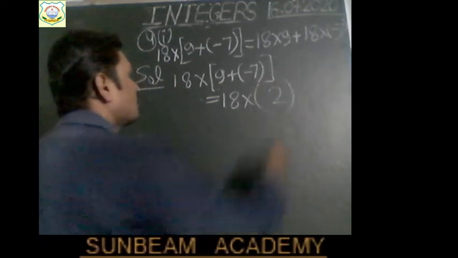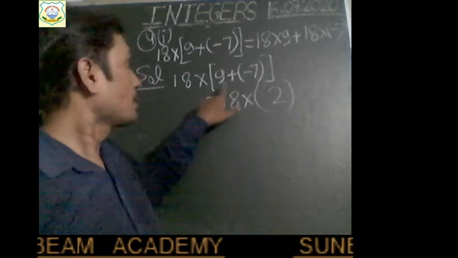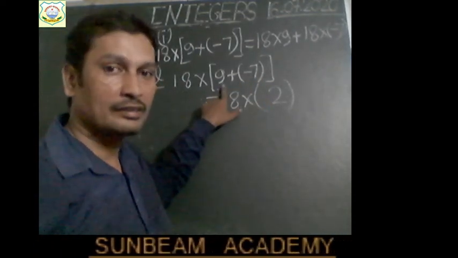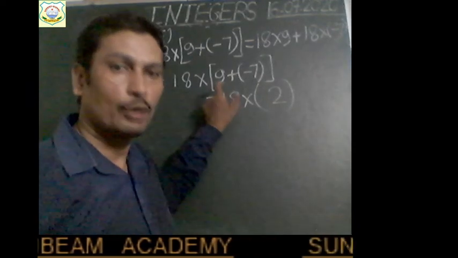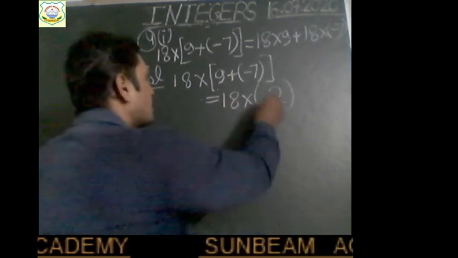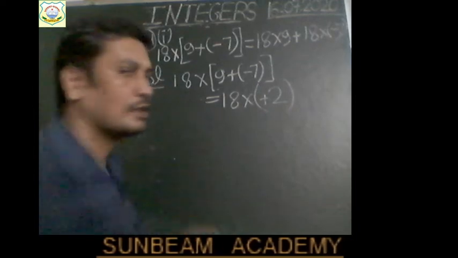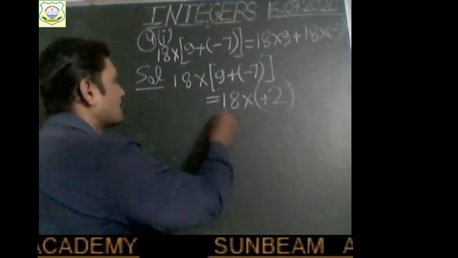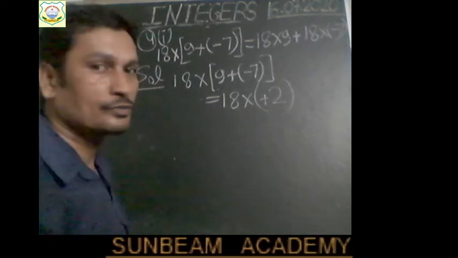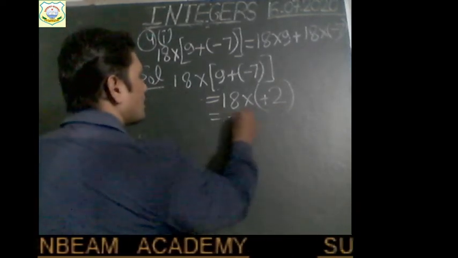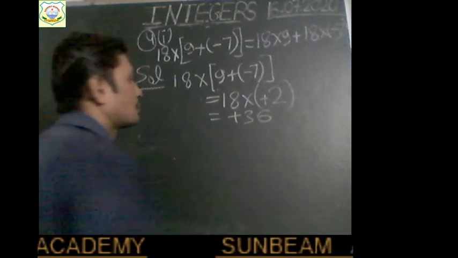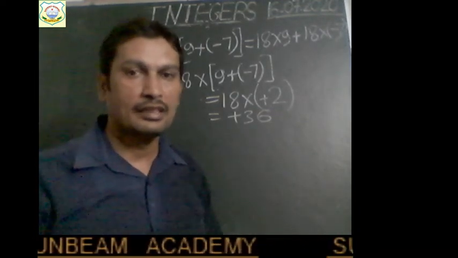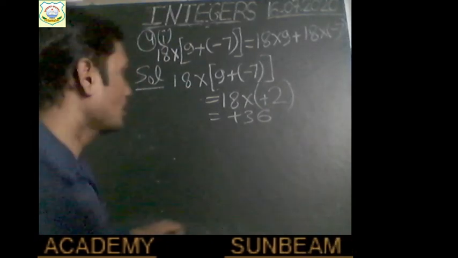And which sign we will use, children? 9 is greater than 7, so we will use the sign of 9. That is positive sign. 9 is a positive integer. So we will use positive sign. Right children? So now multiply. 18 into plus 2 will give plus 36. Right children? Plus 36. Now let us solve the right hand side part now.